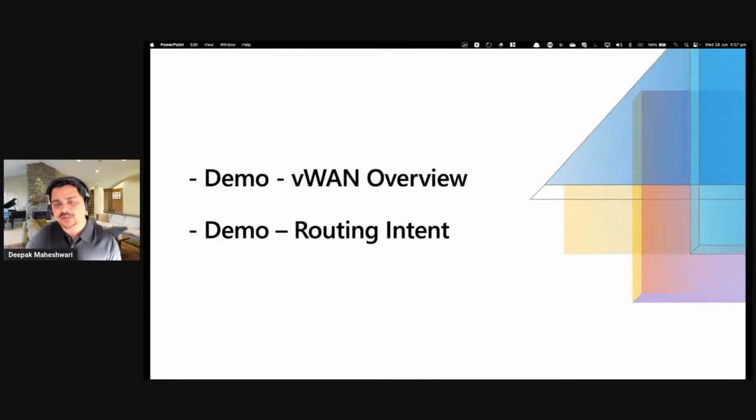Now with this, I will quickly jump onto my demo environment, and I'll show you a quick overview of virtual WAN, its configuration, how we configure routing intent, and how we verify how the routing intents are working.